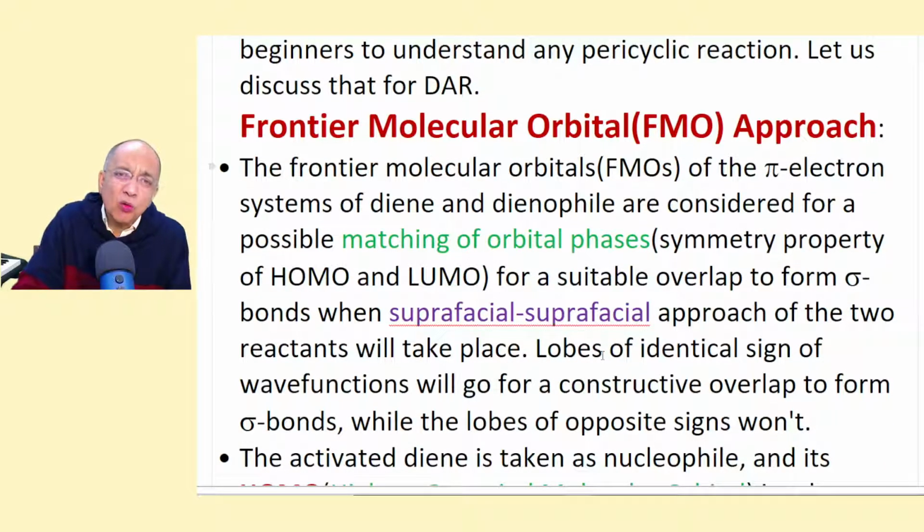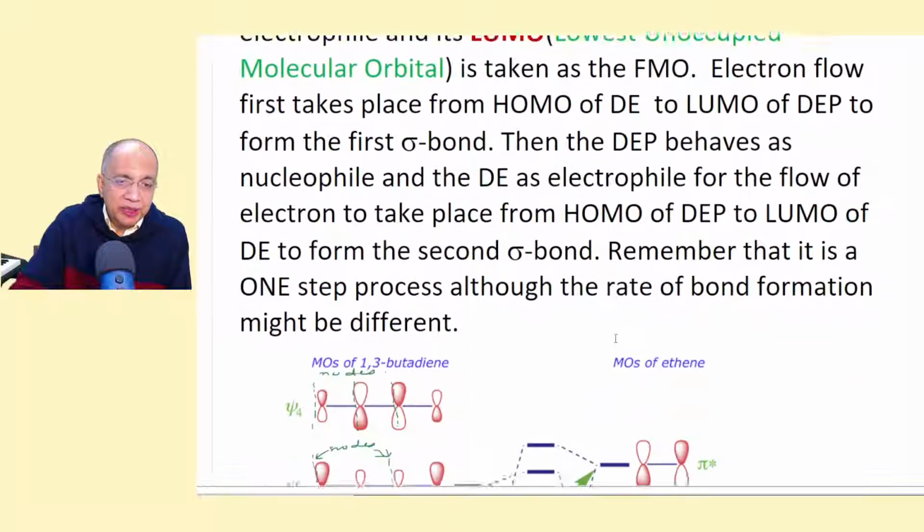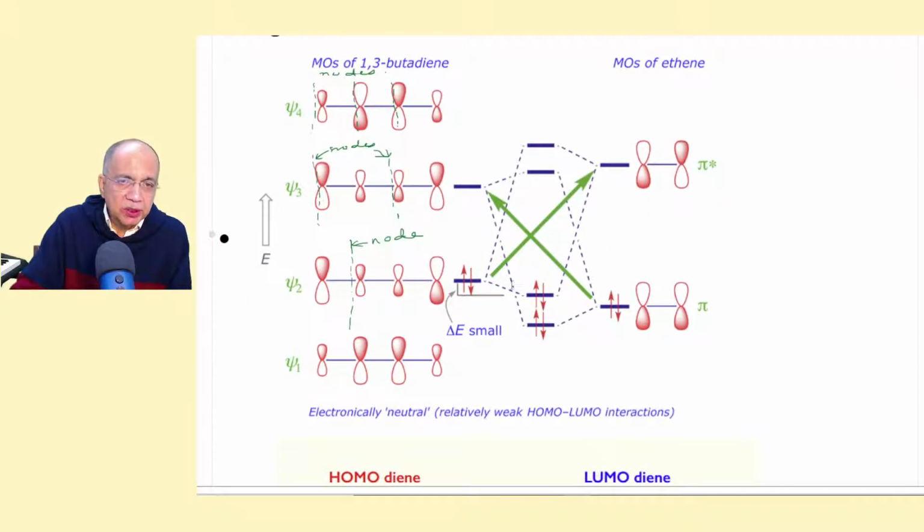Now let's see what are frontier molecular orbitals, FMO. If it is butadiene, a conjugated diene, you can understand with your knowledge of the formation of p orbitals, pi bonds, that this is a pi bond, this is a pi bond, and they are all delocalized.